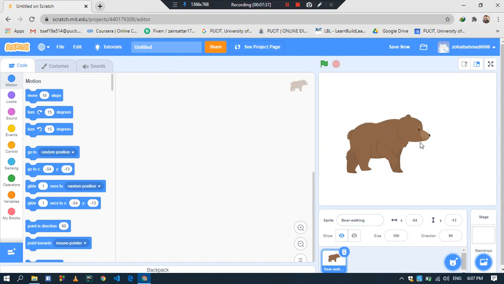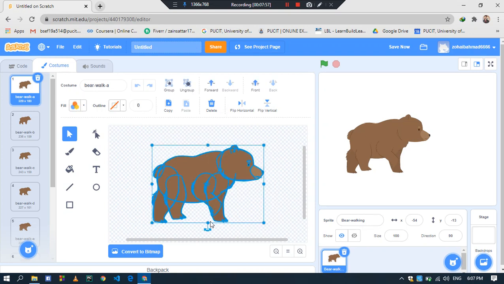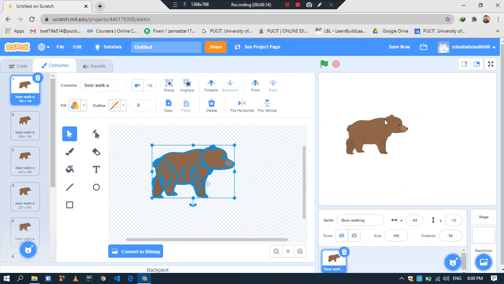We can also shorten the size of the bear on our main animation screen. For this, we will have to click on the bear, and then come to Costume. After that, we select this cursor and select the whole bear in this way. Now we have to shorten the size of the bear in this way. So see, on our animation screen, the size of the bear has been shortened.